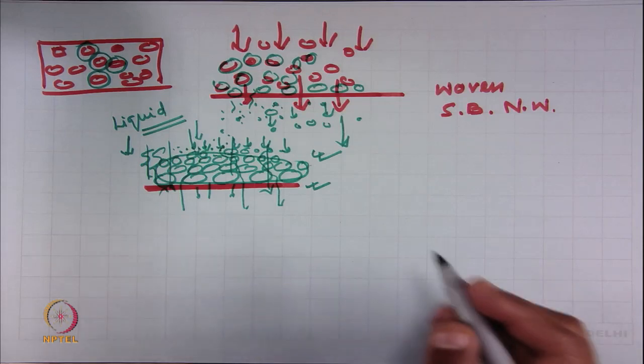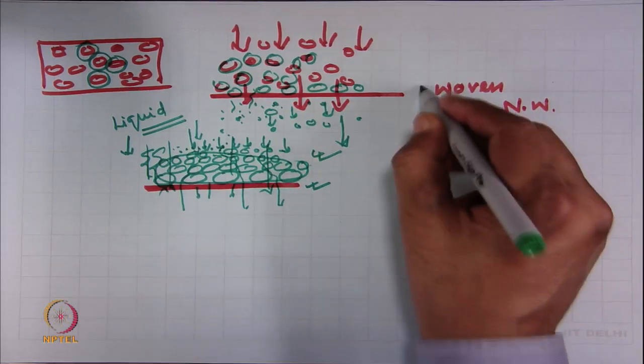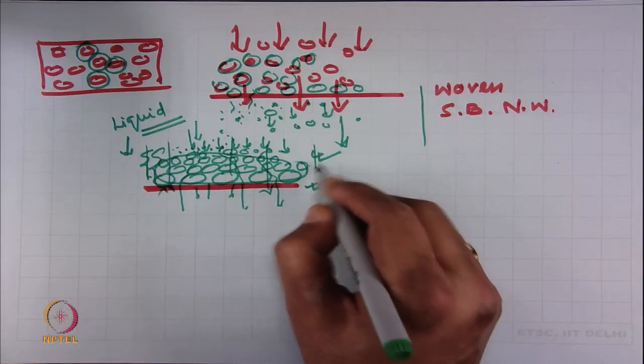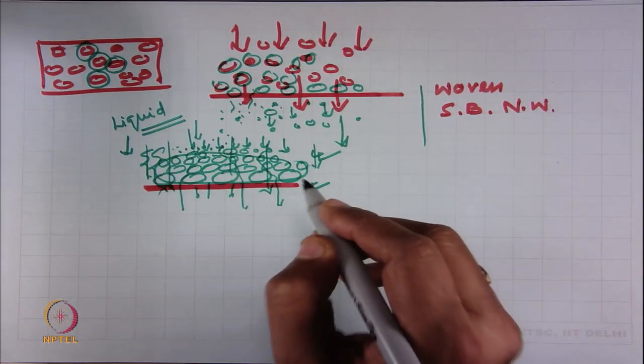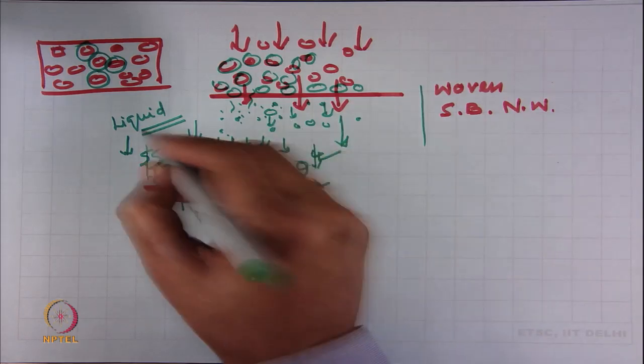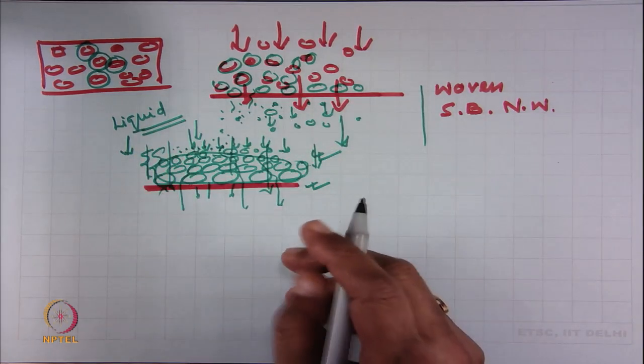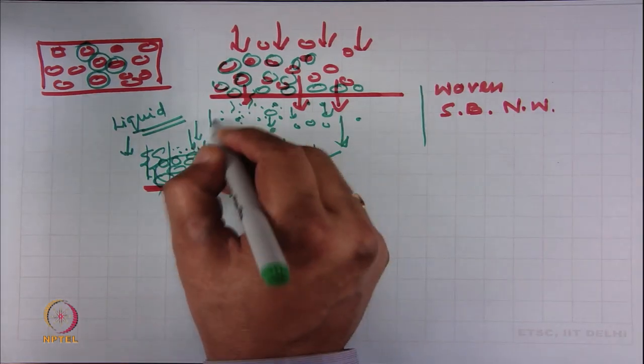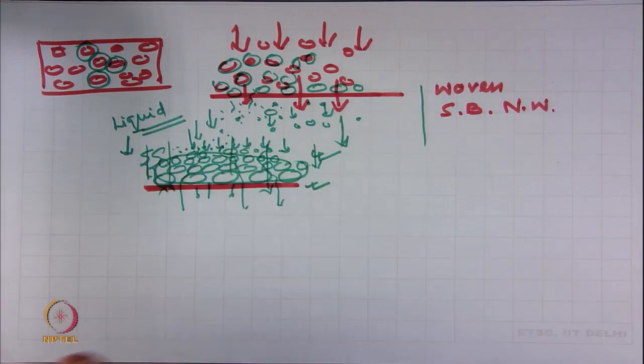This surface filter is used mainly for the liquid or in case of air, where the flow rate, the velocity of the air is low.